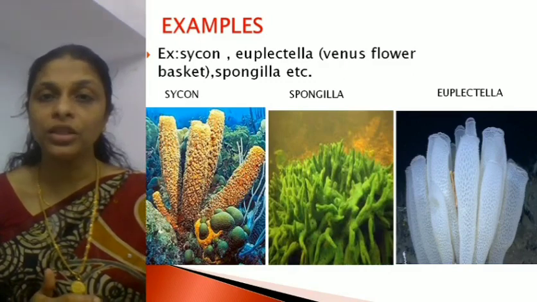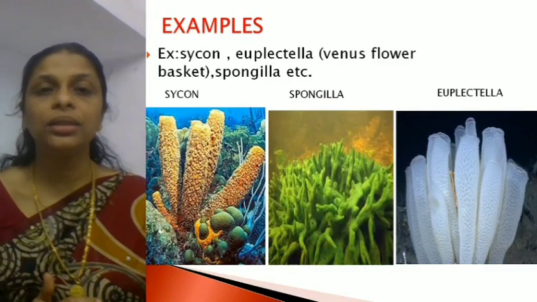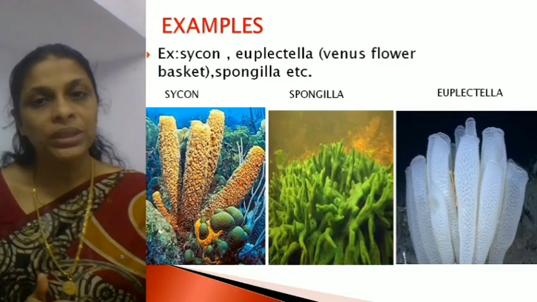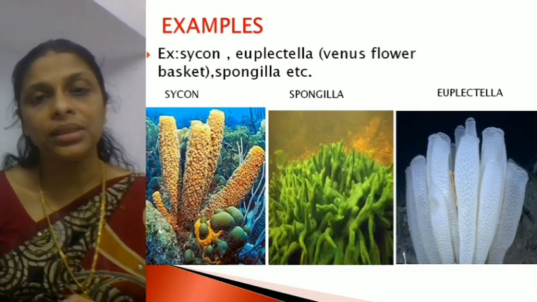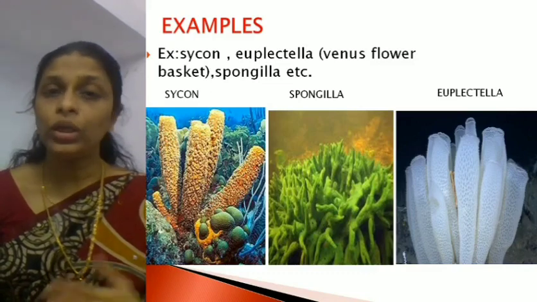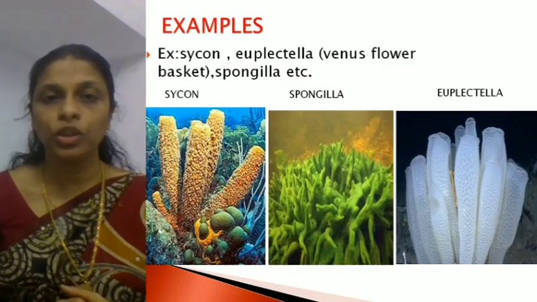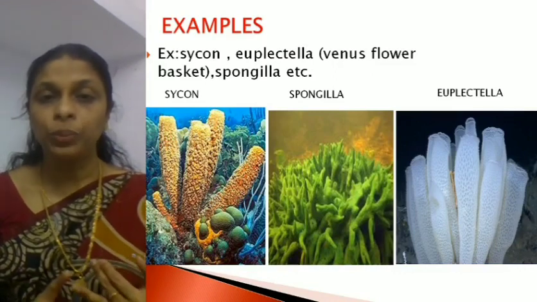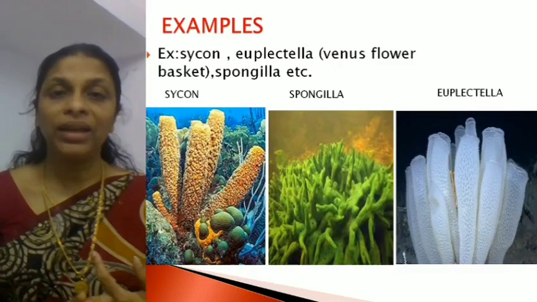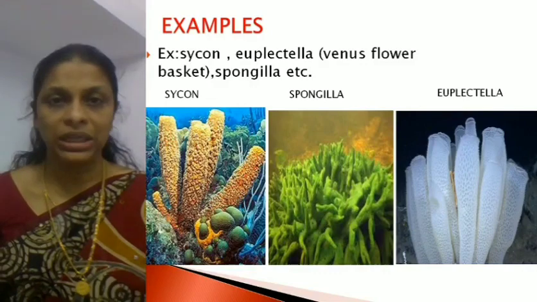They are specialized collar cells lining the spongocoel. Hope it's clear. So these are the characteristics of Phylum Porifera. Now what are the functions of the water transport system? The water transport system helps in gathering food, respiratory exchange of gases, as well as removal of waste material.